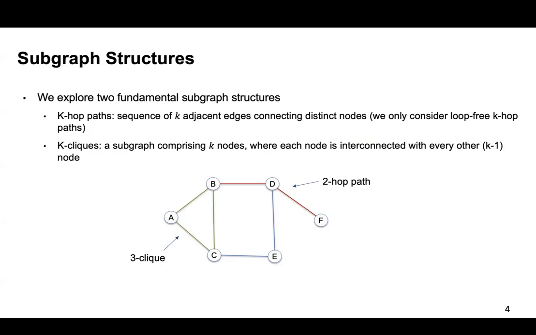In the paper, we only consider loop-free k-hop paths, and the k-clique represents a subgraph comprising k nodes where each node is interconnected with all other nodes. For example, in the figure, nodes B, D, E form a two-hop path and nodes A, B, C form a three-clique. A three-clique is also referred to as a triangle.